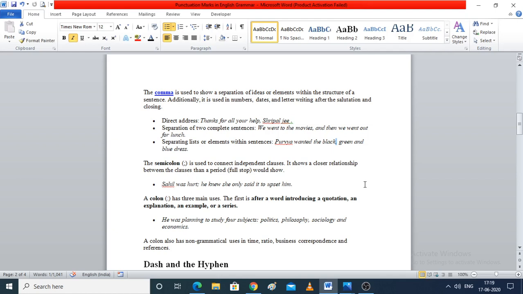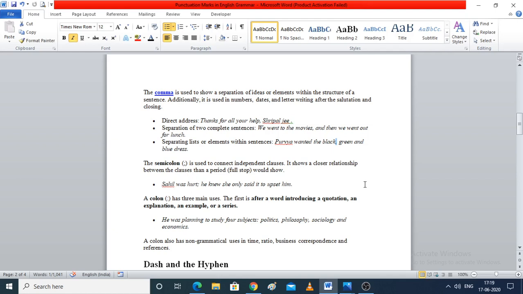It does not depend on any other sentence to make sense. So an independent clause gives sense on its own. It shows a closer relationship between the clauses than a period would show.